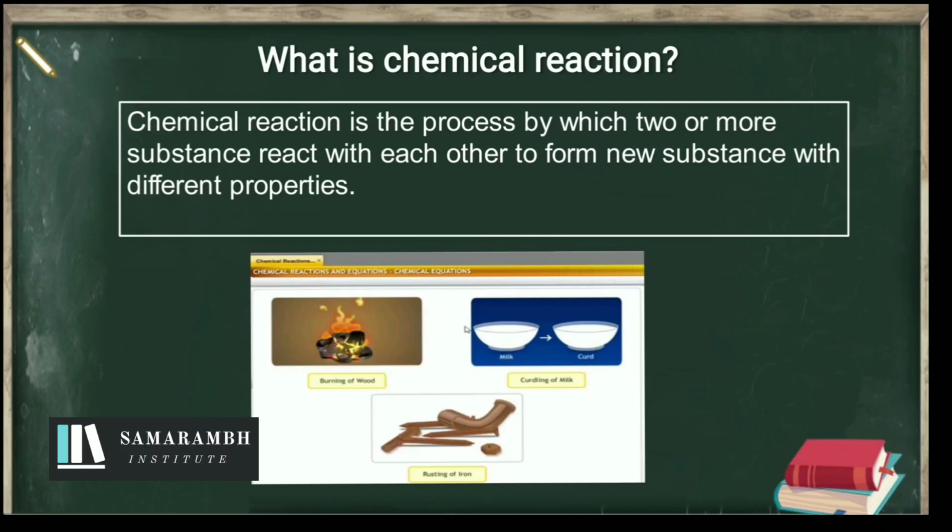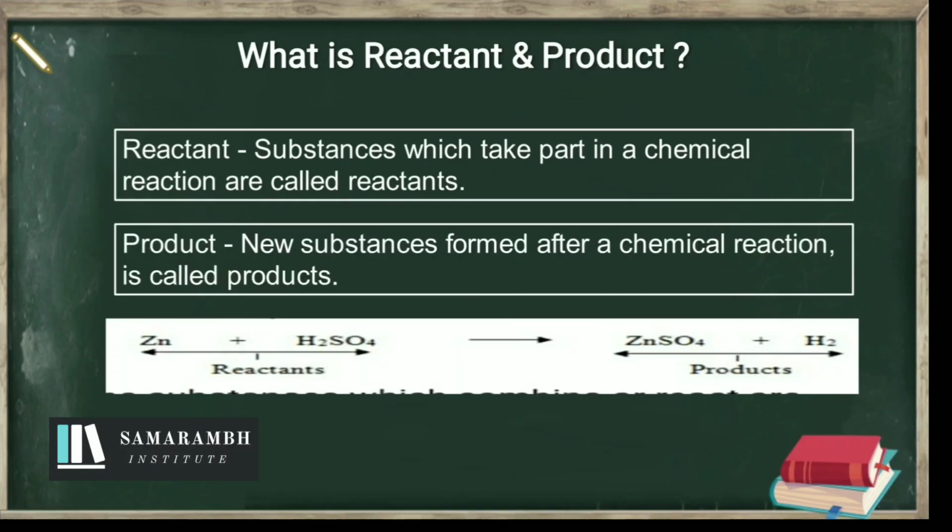Now we are going to talk about reactants and products. What is a reactant and what is a product? Chemical substances which participate in a chemical reaction are called reactants, and new chemical substances formed after a chemical reaction are called products.